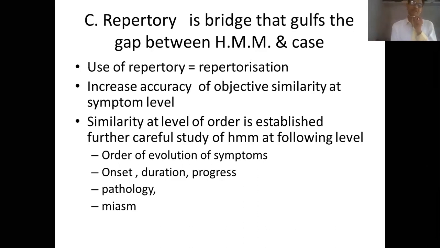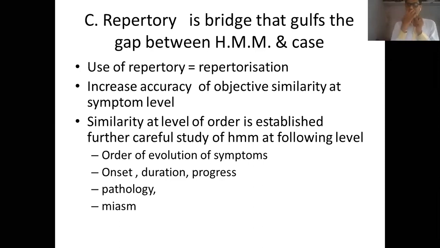Then the duration. For example, fever. If we take the symptom of fever in aconite, the fever is of a very short time period. But in remedies like Cocculus indicus and Baptisia, the duration of fever is much prolonged. Same thing at the level of progress.